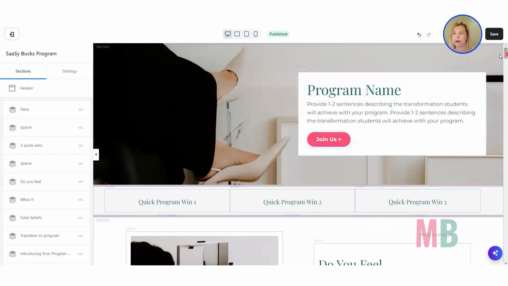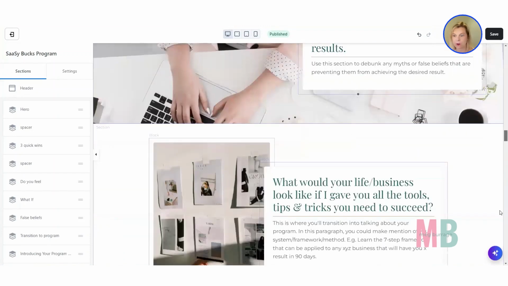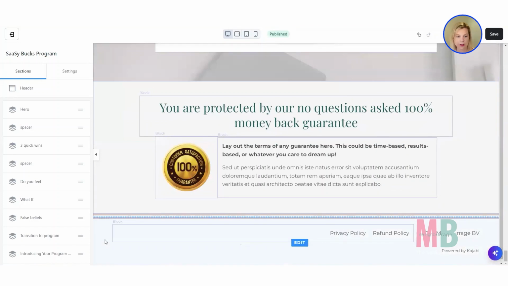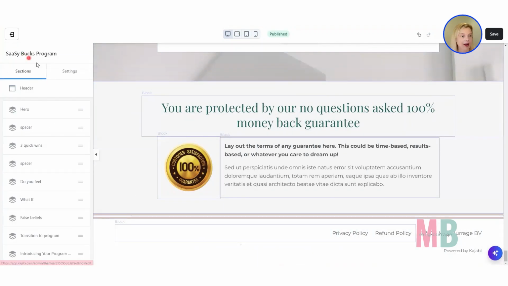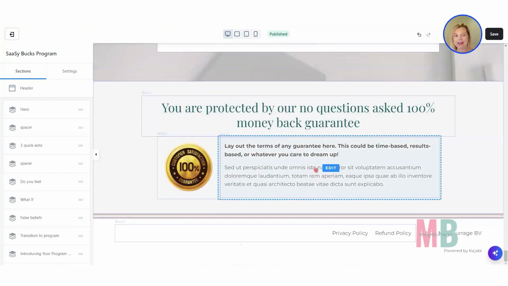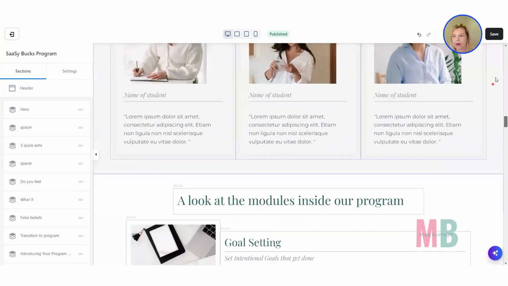Something else that we don't usually do on sales pages, if I scroll all the way to the bottom here, we do have the footer. But you can see that I've just hidden the social icons because I don't want people clicking off to my Instagram or my YouTube channel. You want to do as best you can to get people to stay on the sales page until they make a decision around whether or not your program is what they are looking for. So that's a couple of things that I would hide, the header and anything that's not required inside of the footer.